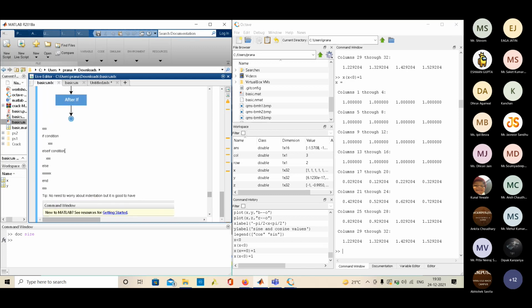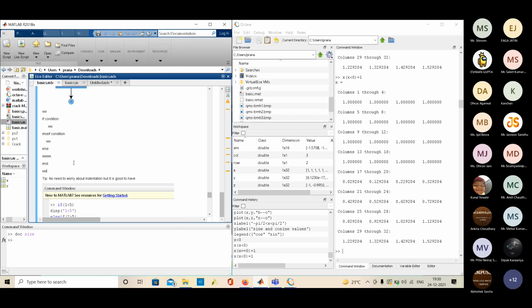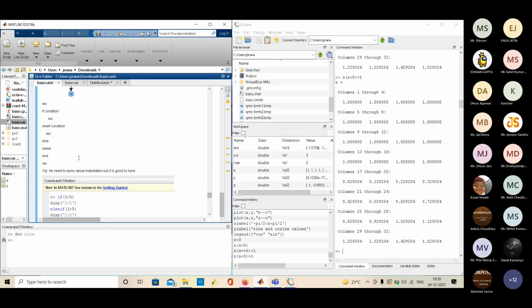There is one thing in MATLAB: we don't have to worry about indentation. In C++, we don't have to worry about indentation. In Python, we have to worry about indentation.